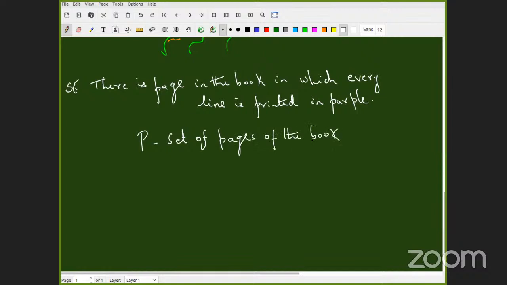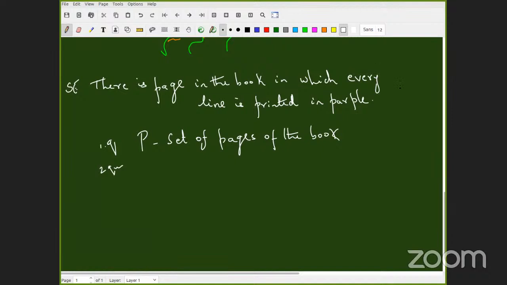Very good. This is for the first quantifier, there exists. For the second quantifier, for all is the second quantifier. And what is the underlying set? Set of all printed lines. Set of all lines of what? That's where you have to keep track carefully. Lines in that book. All lines in that book, then it's not right.